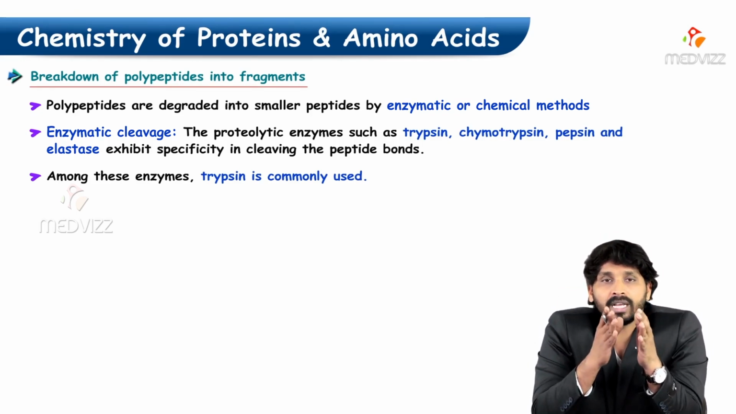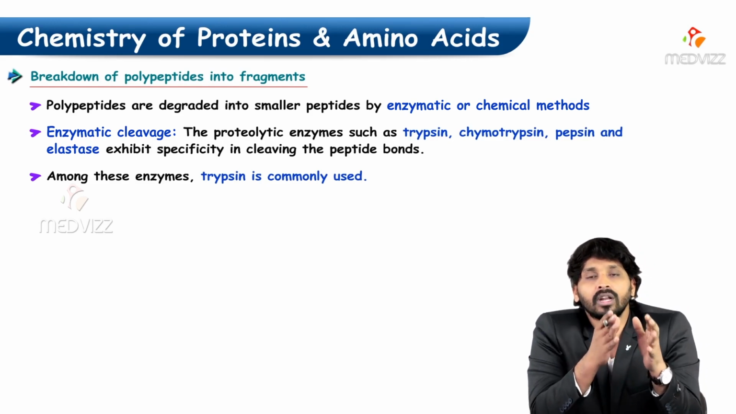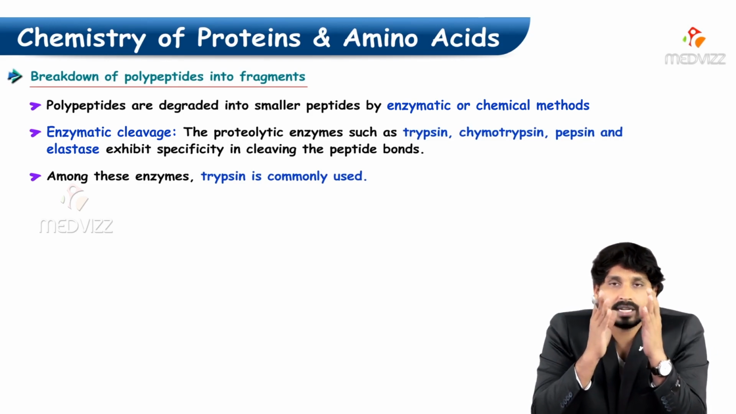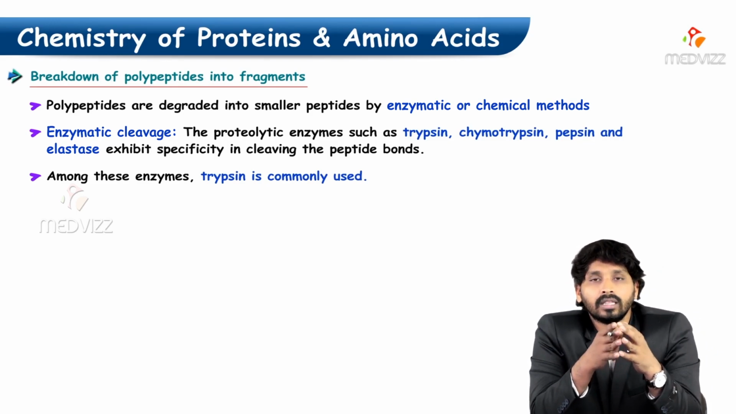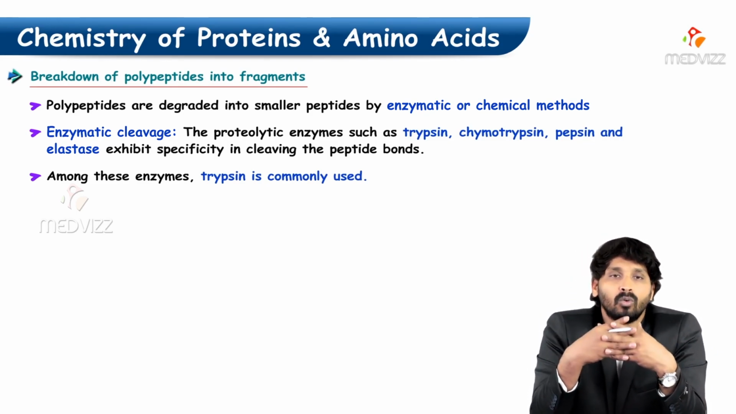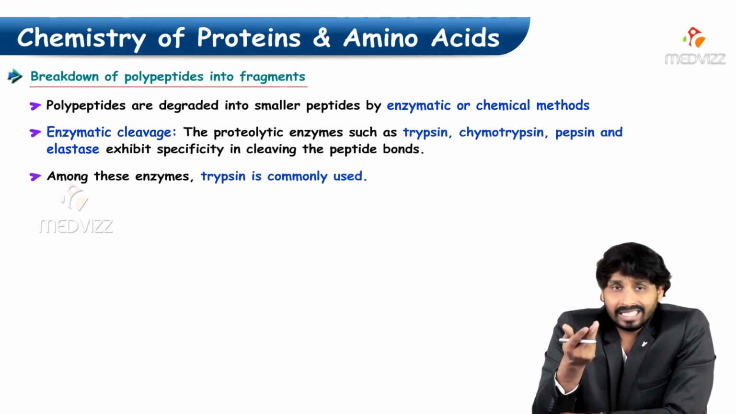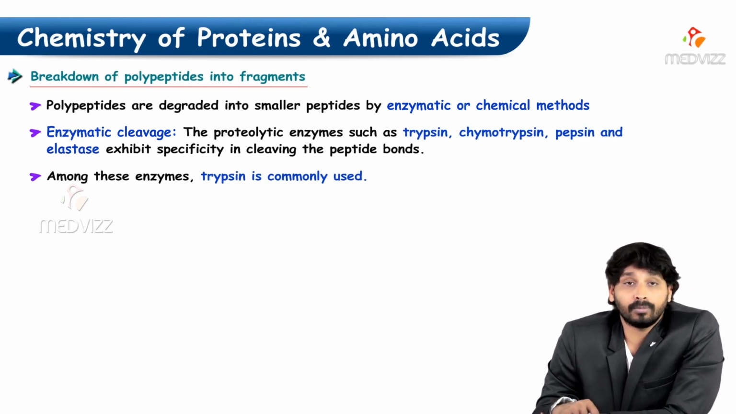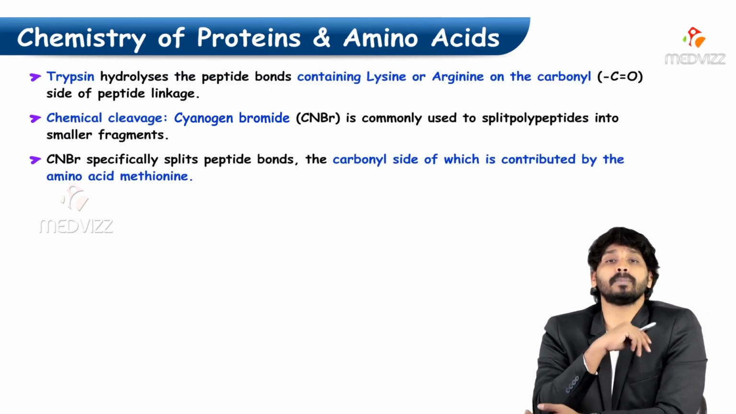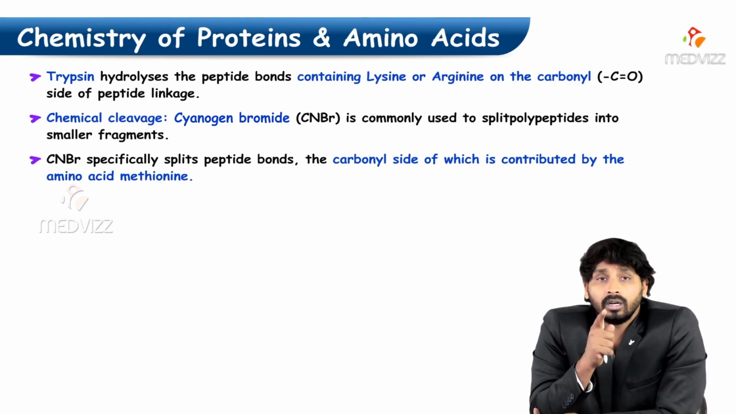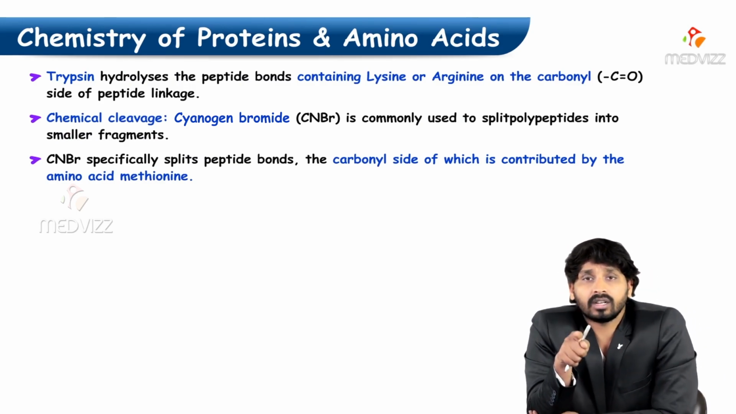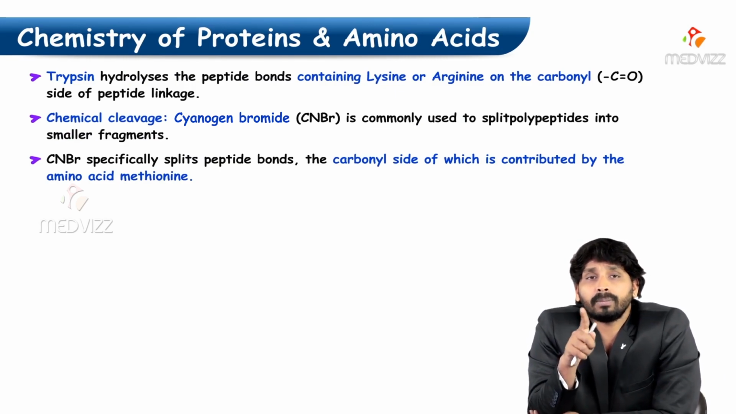That means trypsin will cleave the polypeptide at a particular amino acid, and chymotrypsin has its particular amino acid sequence where it is going to cleave the polypeptide. Like this, all these proteolytic enzymes will work. Among the enzymes, trypsin is the commonest to use for breaking down polypeptides. Trypsin hydrolyzes polypeptides containing lysine or arginine at the carboxylic side of the peptide linkage.